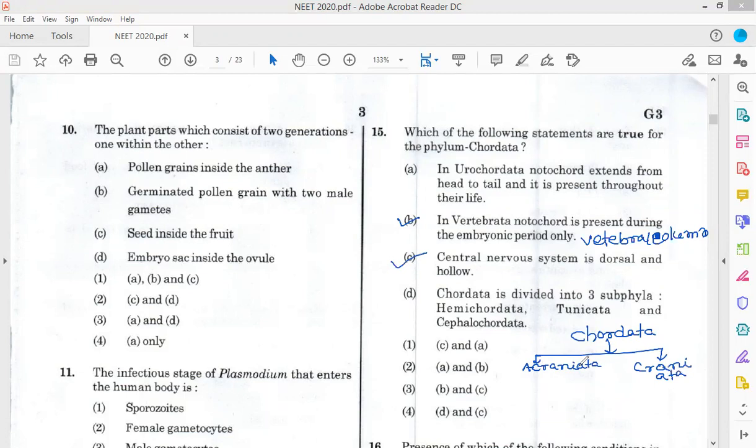Craniata has the subphylum Vertebrata, and Acraniata has the subphyla Hemichordata, Urochordata and Cephalochordata.